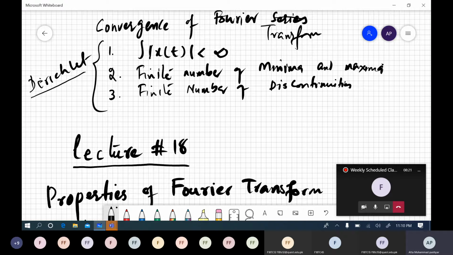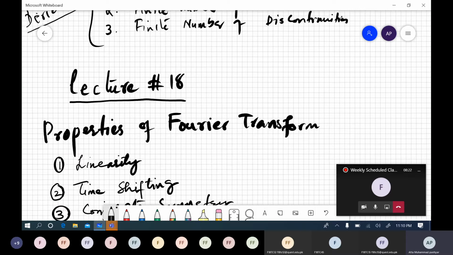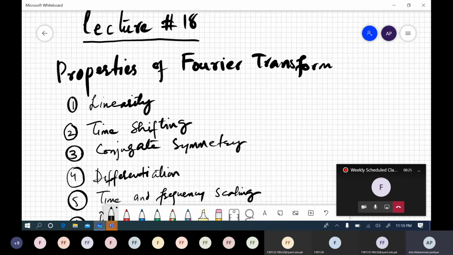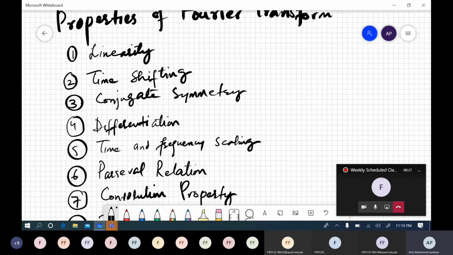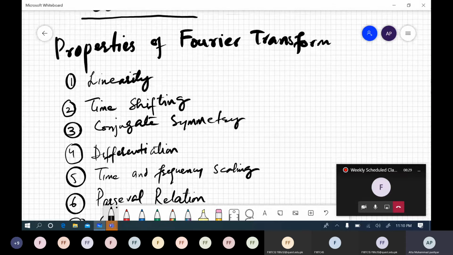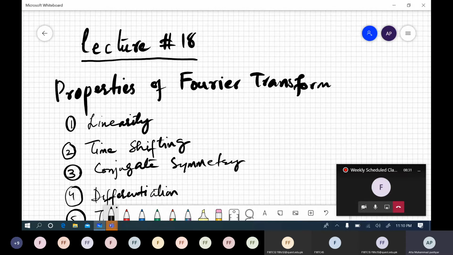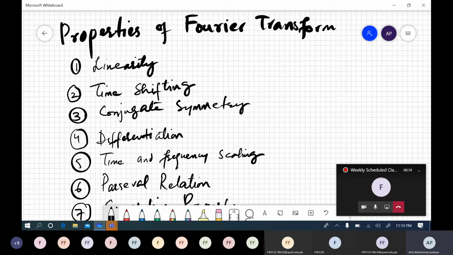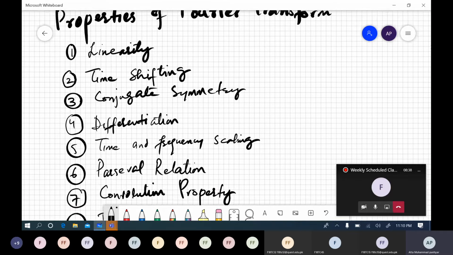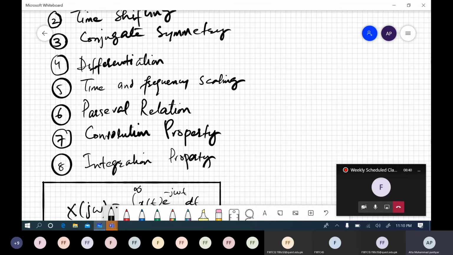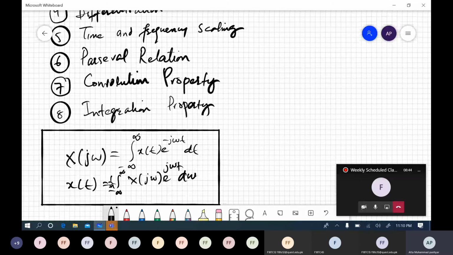Okay, so in today's class we will be discussing properties of Fourier transform, right? And mainly we will be discussing these properties. There are many other properties, but these are very essential properties, so we will cover them. These are the properties: linearity, time shifting, conjugate symmetry, differentiation, time and frequency scaling, Parseval relation, convolution property, and integration property, right?